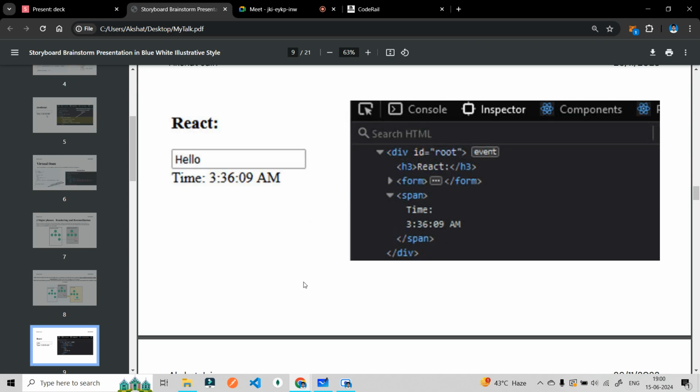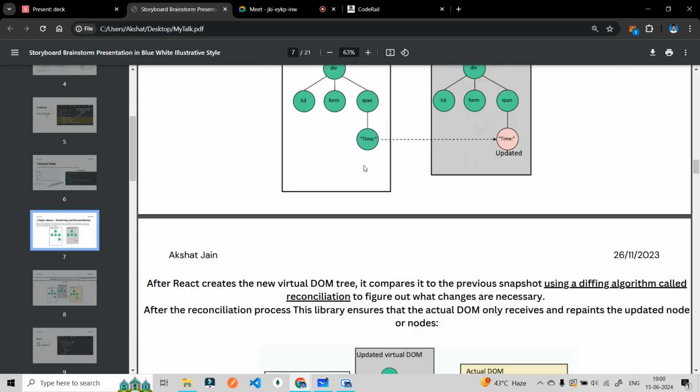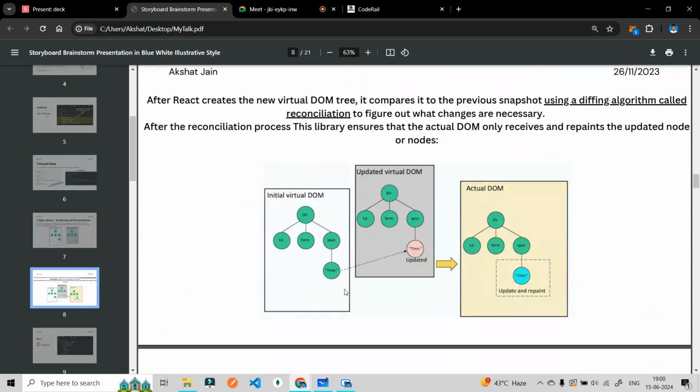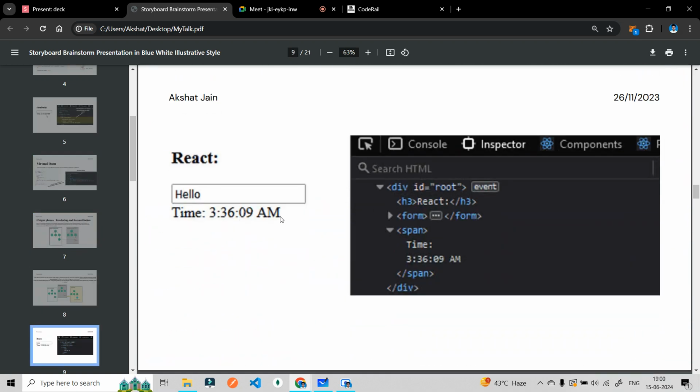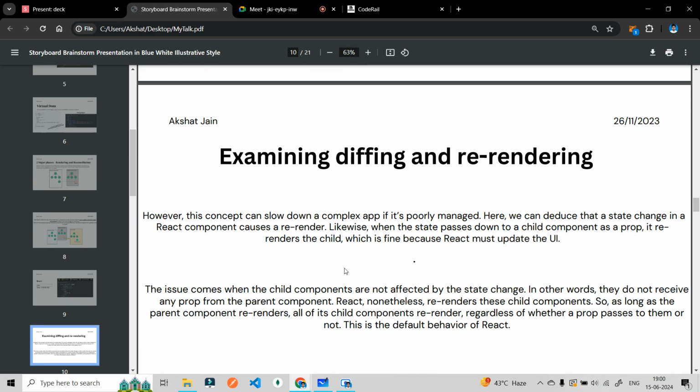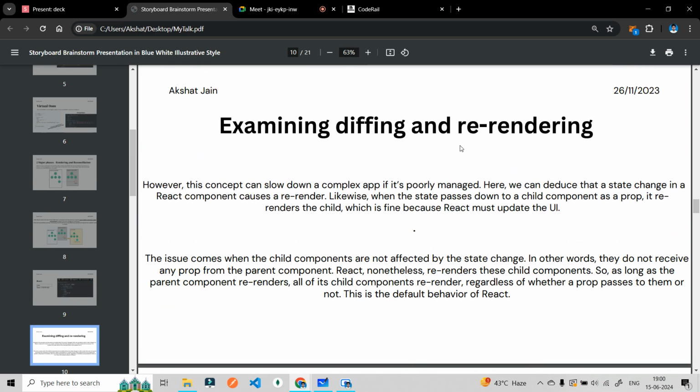So this is a React application. The same code that was written in JavaScript at that time, the whole DOM was building again and again. But when we do that particular thing in React, then this particular timer is running. This is not showing the blink part, but what you are seeing here is that it will update this particular span element only. So instead of updating the whole thing, it is now updating the span element only, again and again. A yellow blink light was coming here, telling us that only this particular element is updating, not the whole DOM. This was some interesting thing I told in that lecture, on diffing, defining and re-rendering.